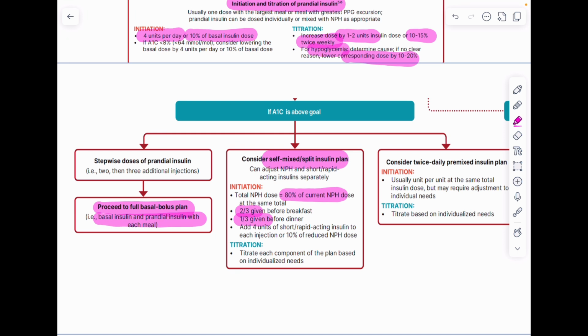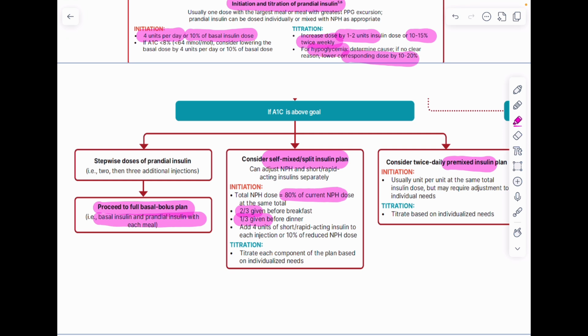The third option we have is to add premix insulin. Premix insulin is already a mixture of short acting and intermediate acting insulin, which is available in the market in the form of 30-70 or 25-75, 50-50. We will add this premix insulin if the patient is not controlled with basal or basal plus regime.